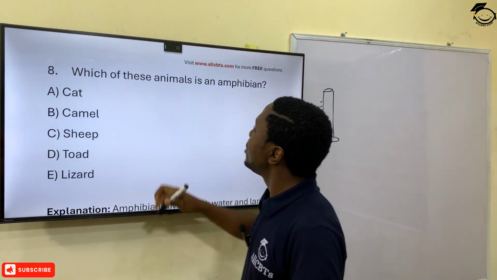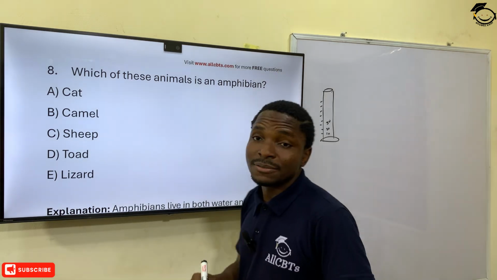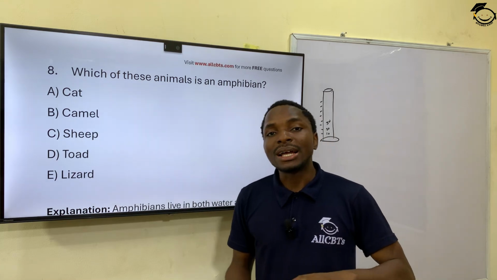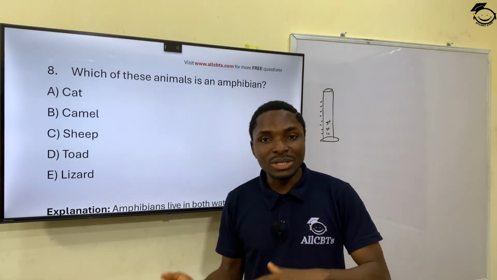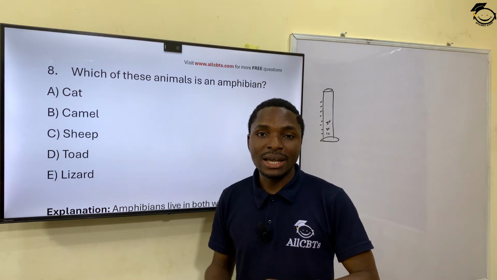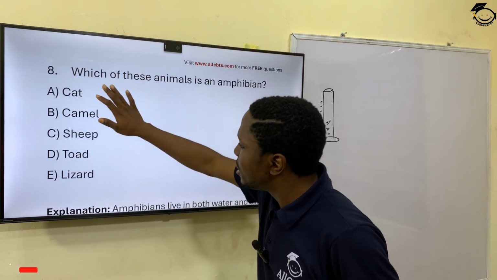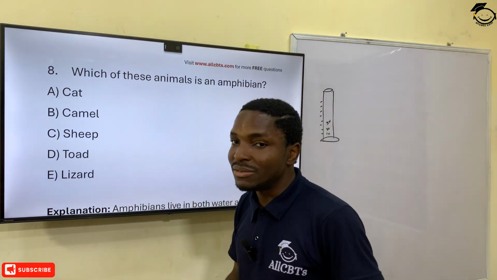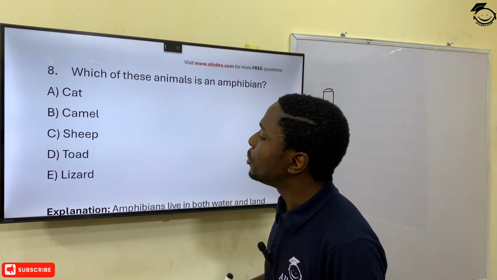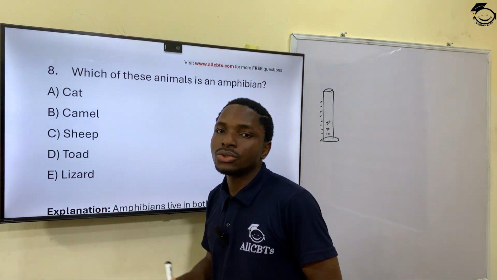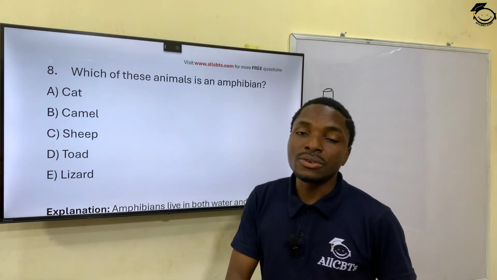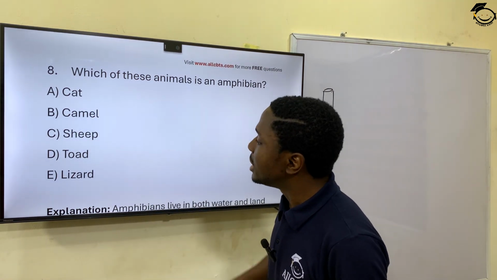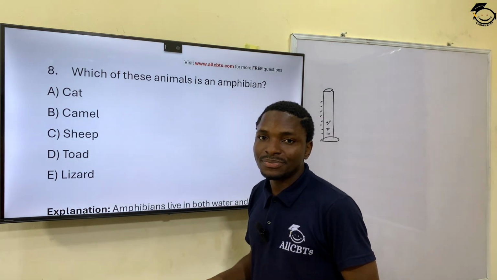And then question 8. Which of these animals is an amphibian? What's the characteristic of an amphibian? An amphibian is an animal that can survive on land and water. So they can live on land and water, amphibians. Now, which of these animals live on land and in water? You have cats. Cats don't live in water. Camel, no. Sheep, no. And then toad. Yes, toads live on the land. They can survive on the land and in the water. So they belong to the amphibian family. So the correct answer is D.